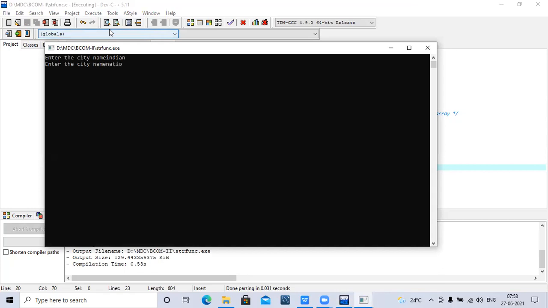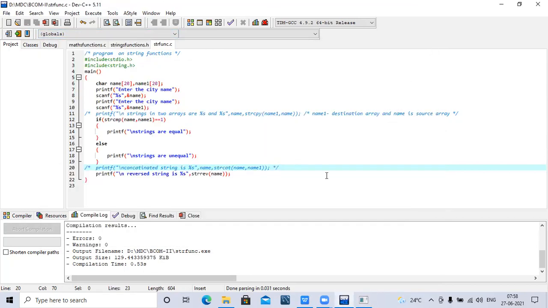Indian nation. Strings are unequal, and the reverse string is nation. Okay, this is Indian reversed. So this is where we can use the string reverse function. Next function, sir. We have a few more functions, that is string lower and string upper.